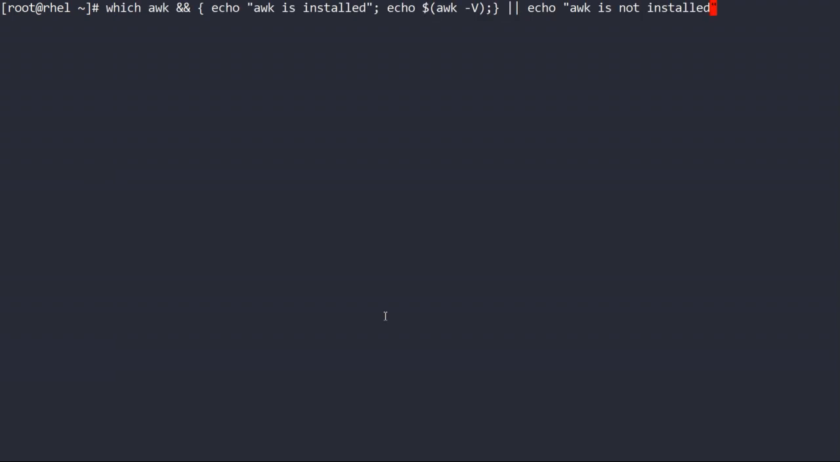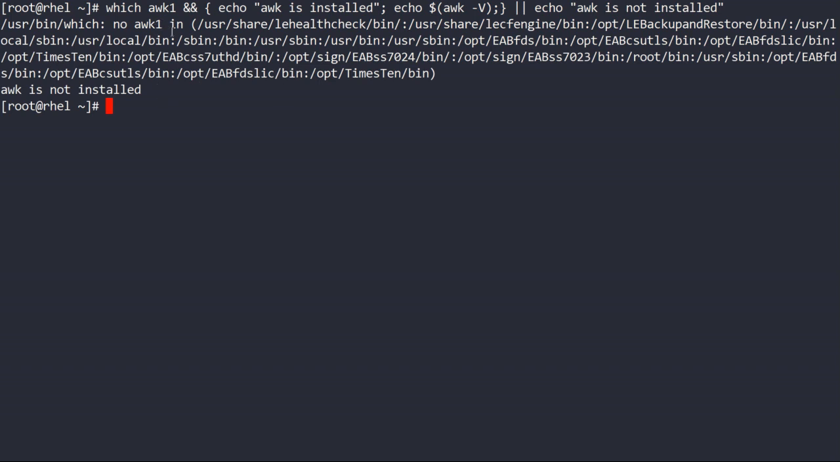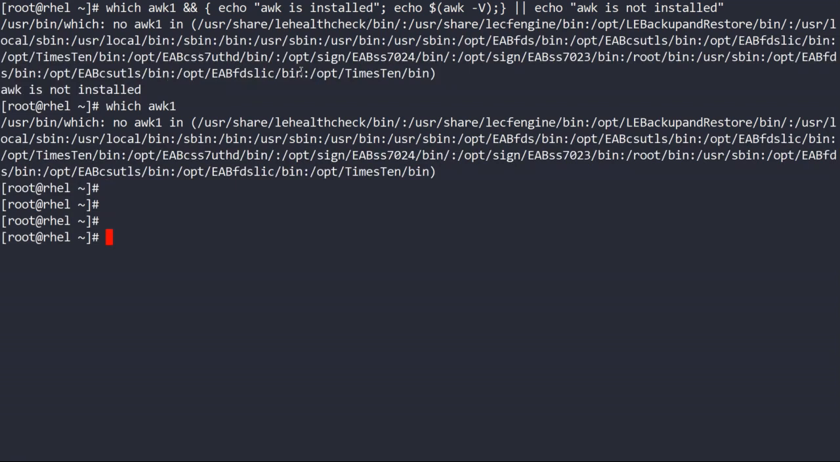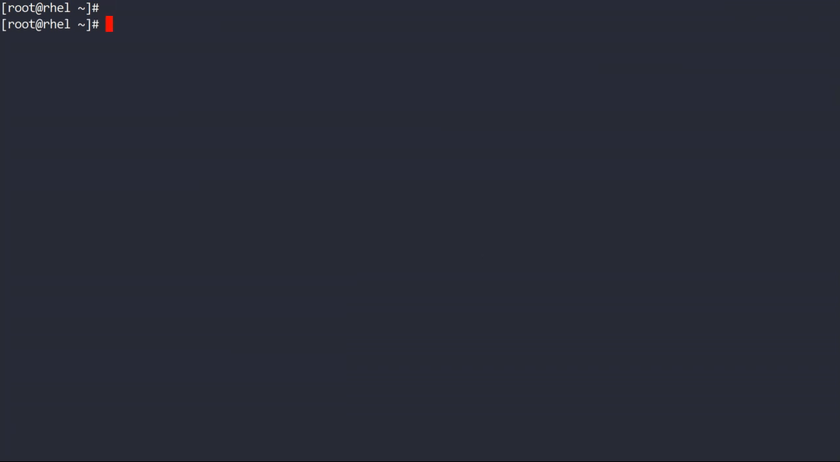And suppose if I enter something wrong here, which awk1. One second. No awk1 in... why is this executed? Okay, which command is running, that's why it's coming like this, because the which command is running. So this is dependent, so it's assuming that this command is executing. Okay, let us take some different example then.